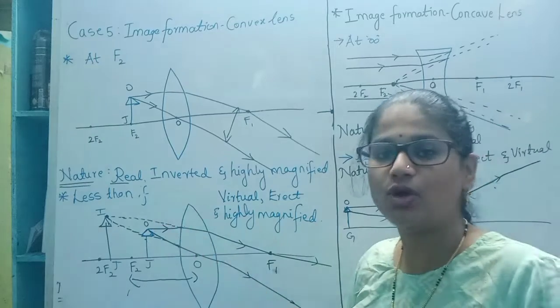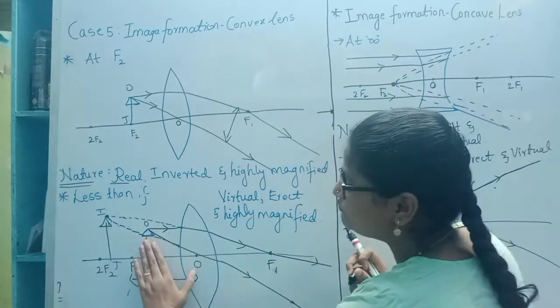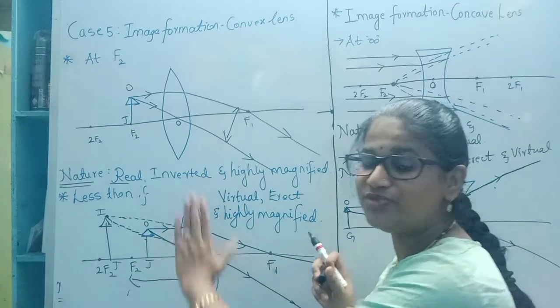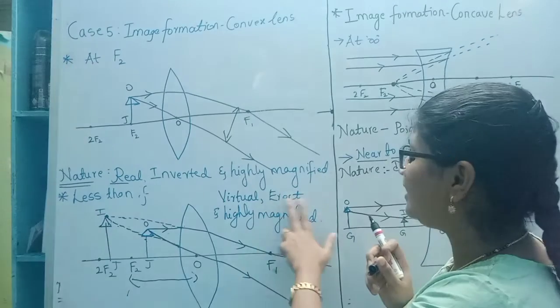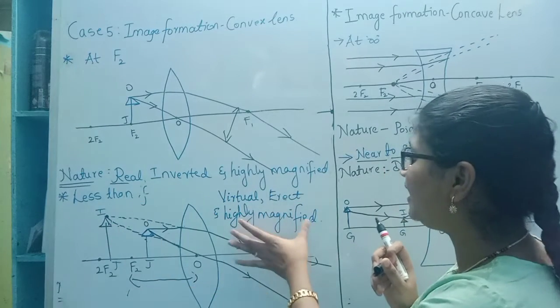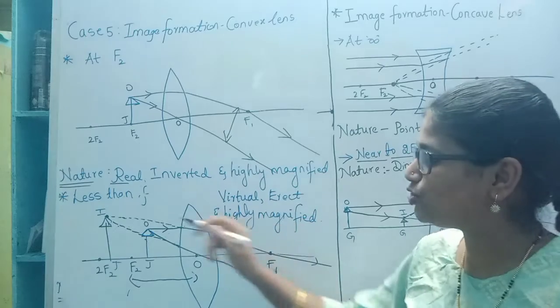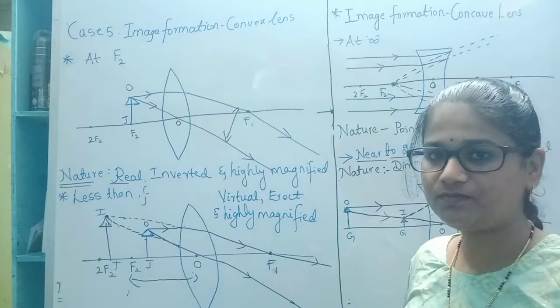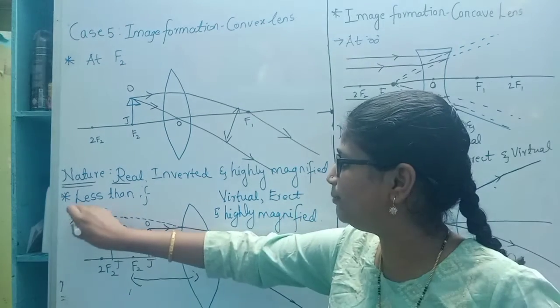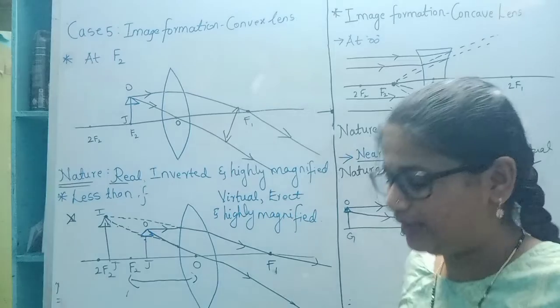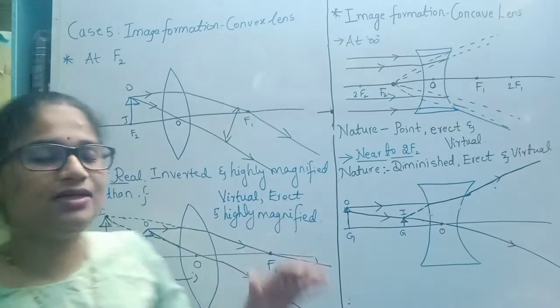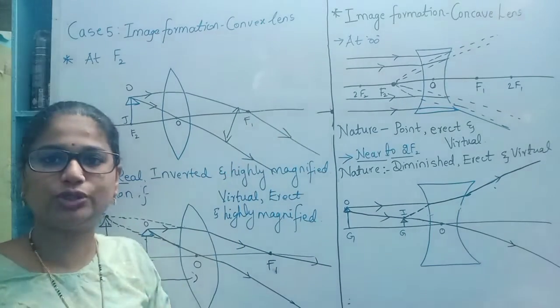It will not be caught on a screen because it is formed behind the object, on the object side only. Then erect, then highly magnified image. So this is the nature of an image through a convex lens. This is a special case and important. Fine. Now, let us consider the image formation through the concave lens.